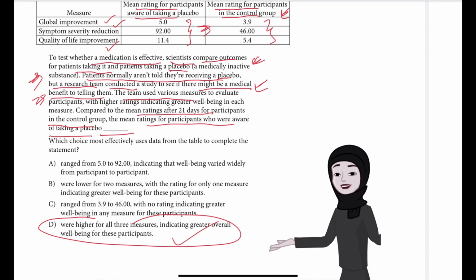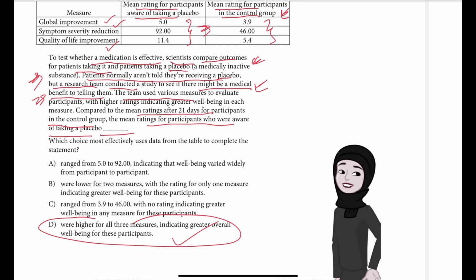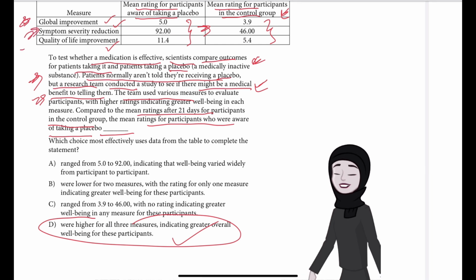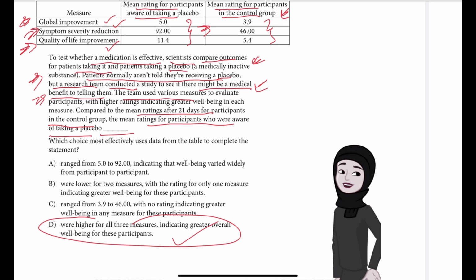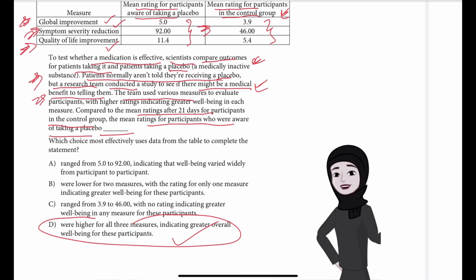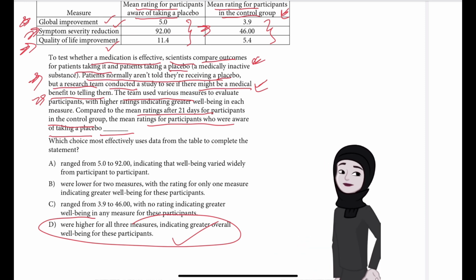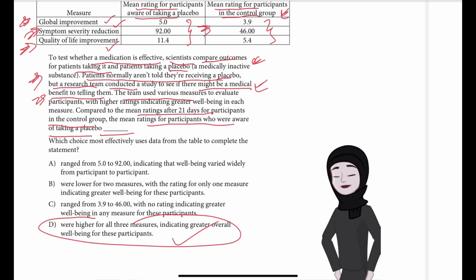The table shows the team's mean ratings for the participants after 21 days for three of the measures, that is, global improvement, symptom severity reduction and quality of life improvement. According to the table, the mean ratings were higher for all three measures for the participants aware of taking a placebo than for participants in the control group.